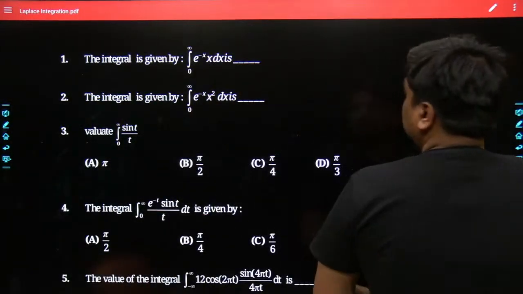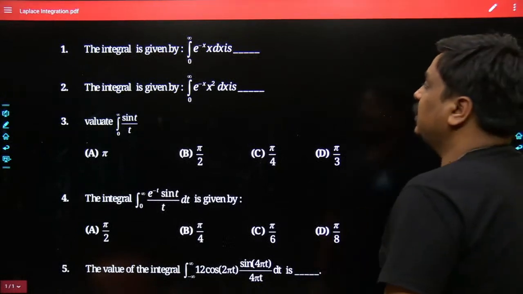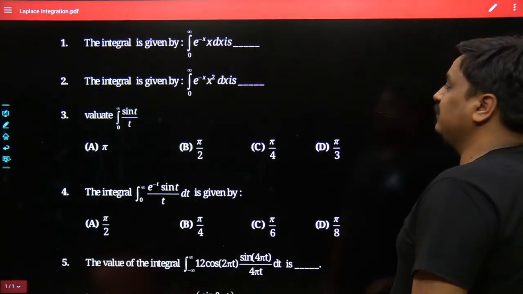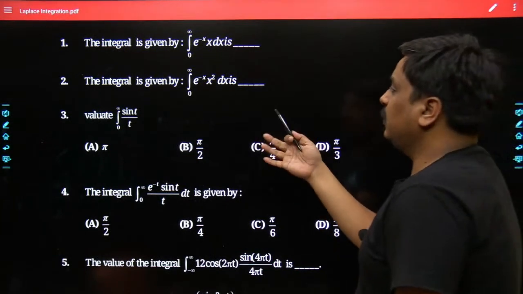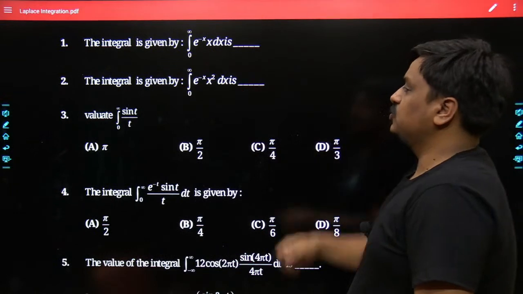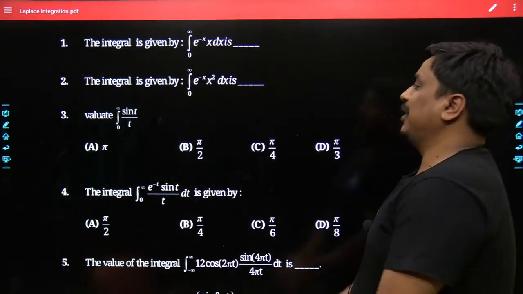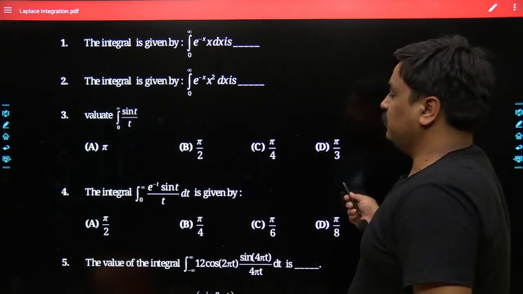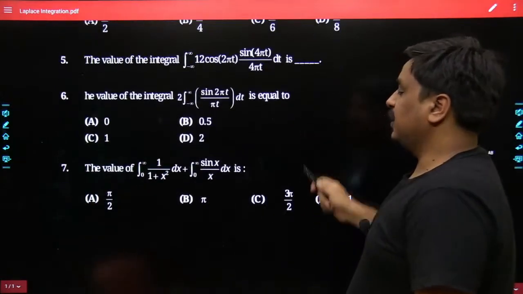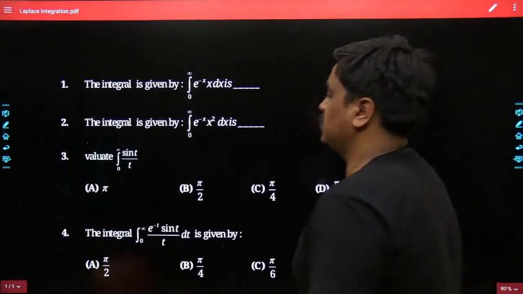Good evening, Nishant. So the first question is the integral of e to the power of minus x dx from 0 to infinity. Once we are done with this, the second question is again a problem relatable to the Laplace integration, where the integration starts from 0, goes till infinity, e to the power of minus x square dx. In the same sequence, we will take the third, fourth, fifth as well as sixth. At the last, we would also be dealing with the seventh question.